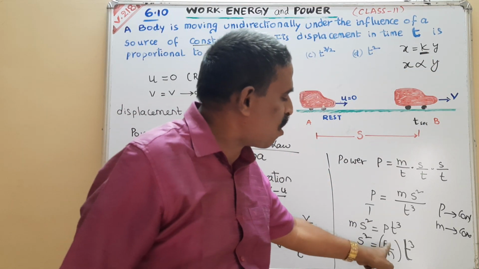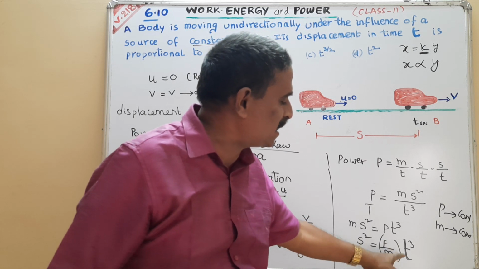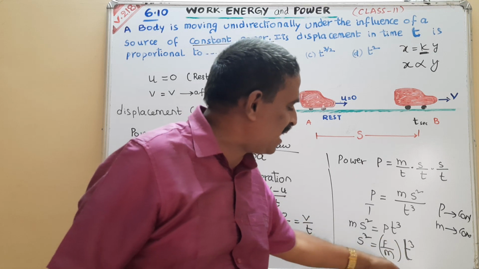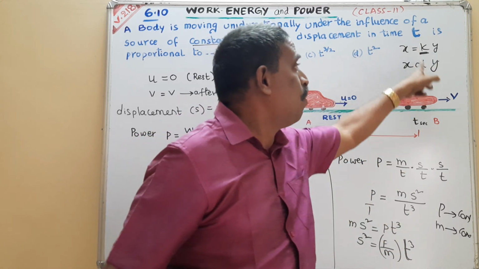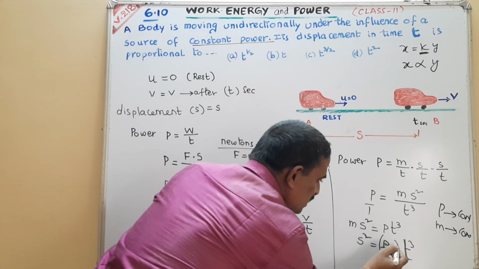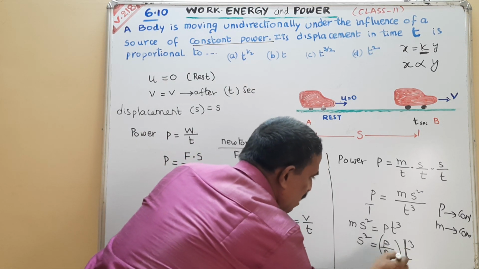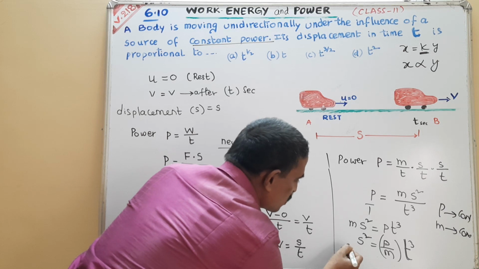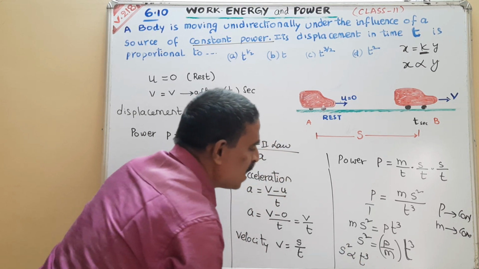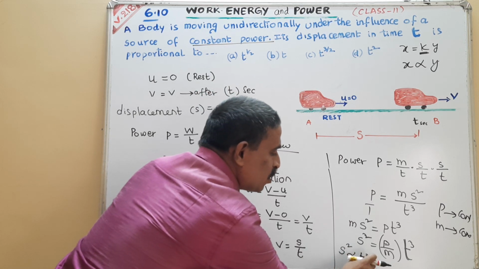Similarly, P by M is constant. If you eliminate this total constant, we get s square is proportional to t cube.